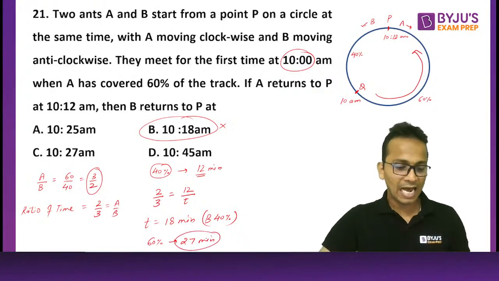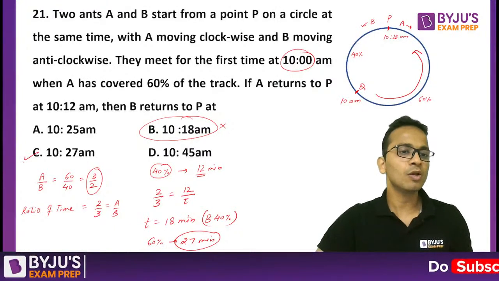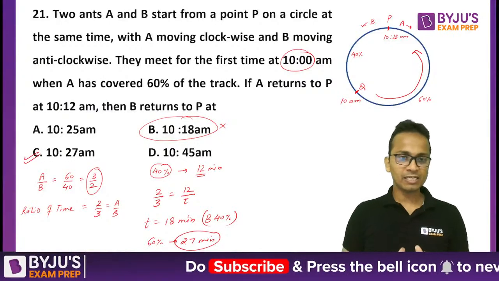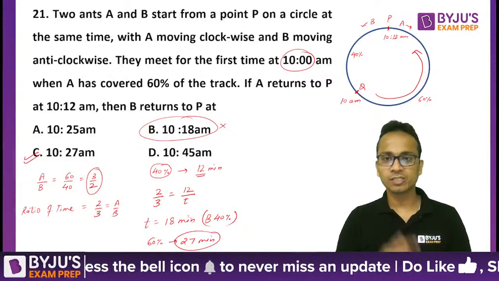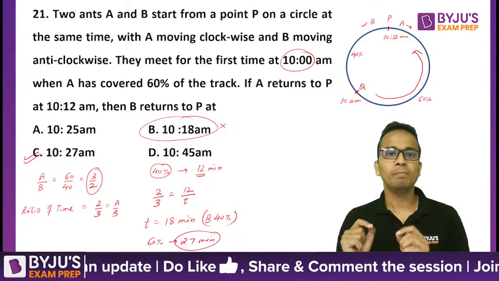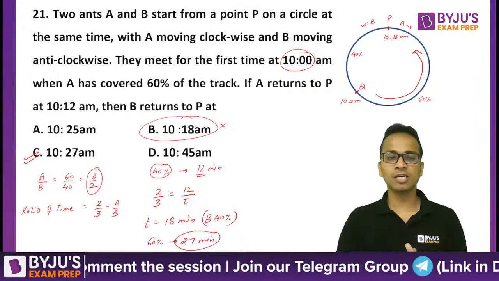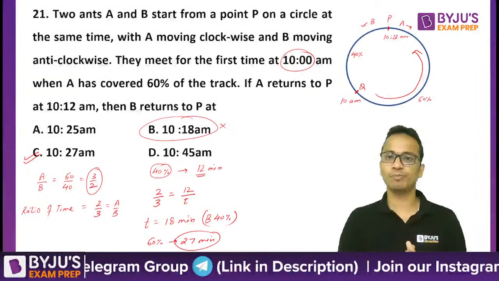All right, and 10:27. Mohit, 10:27 will be the correct answer for this question. All right, am I clear? So I'll repeat it once again. First of all, I determined the ratio of the speeds. Since A and B met after covering 60% and 40% of the tracks, the ratio of their speeds will be 60 upon 40, that is 3 upon 2.